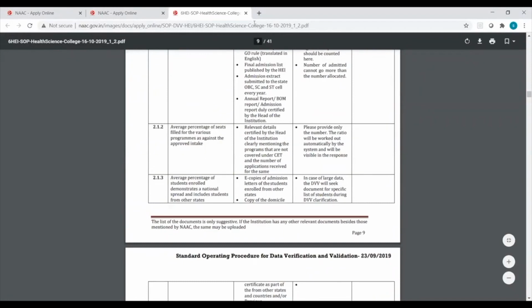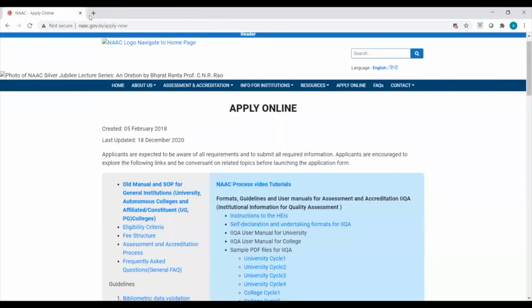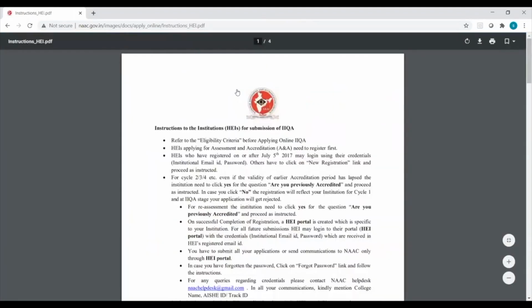We request you to please go through each of these documents available on the website in details. This will help you in applying to NAC. This will help your better understanding of exactly what terminology we mean for each and everything. These are the instructions that need to be followed while you are filling up your IAQ.